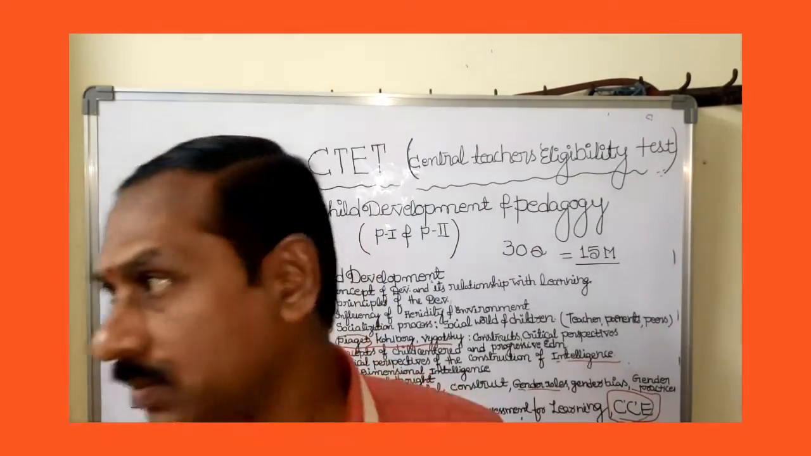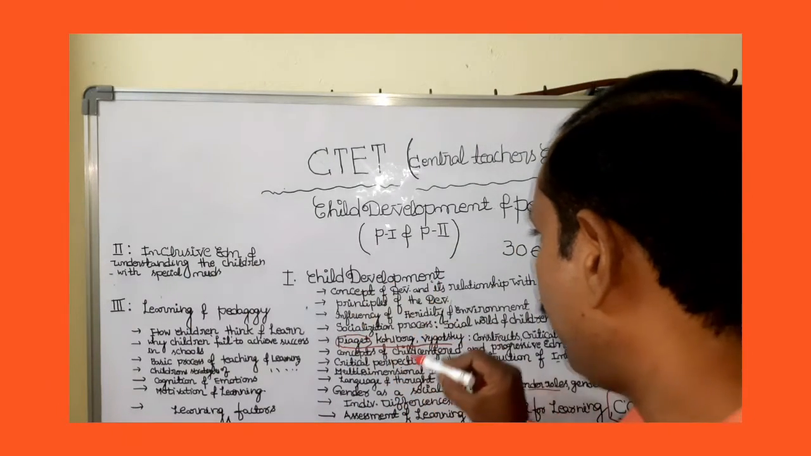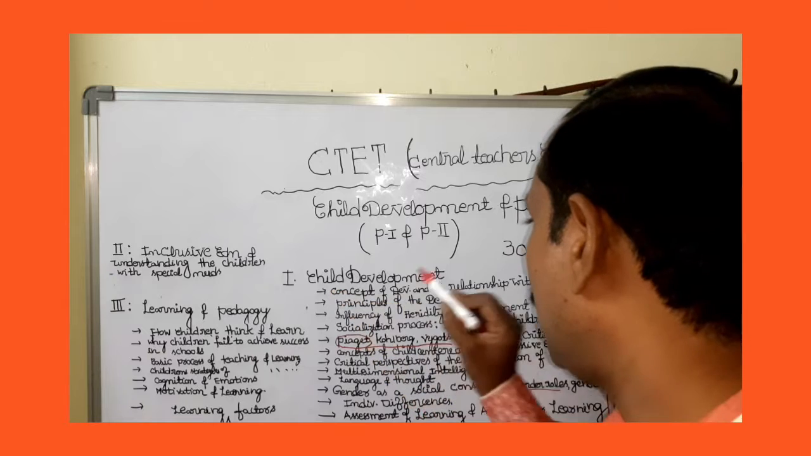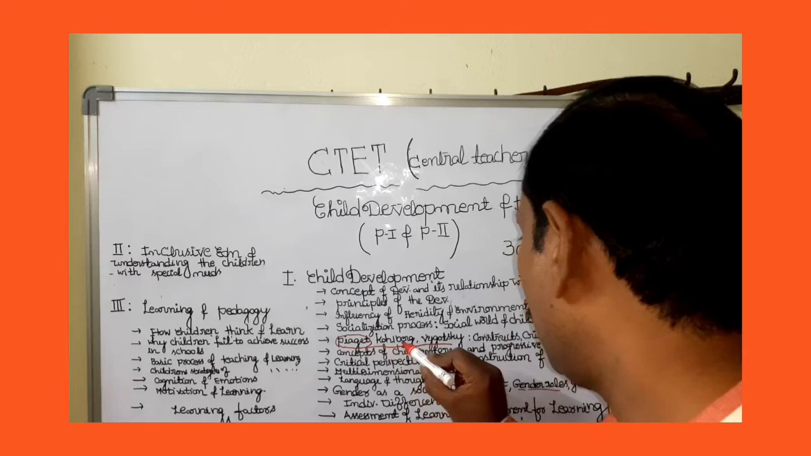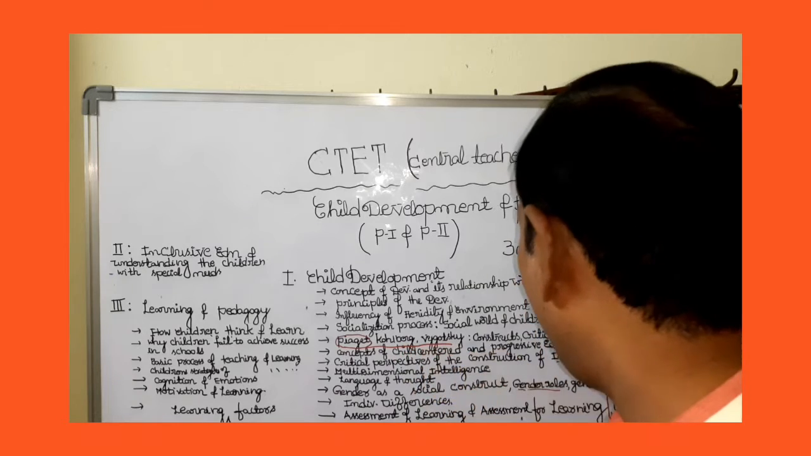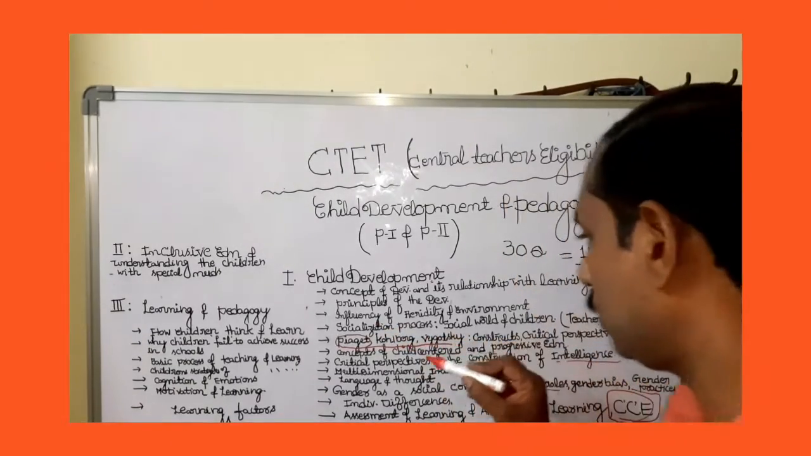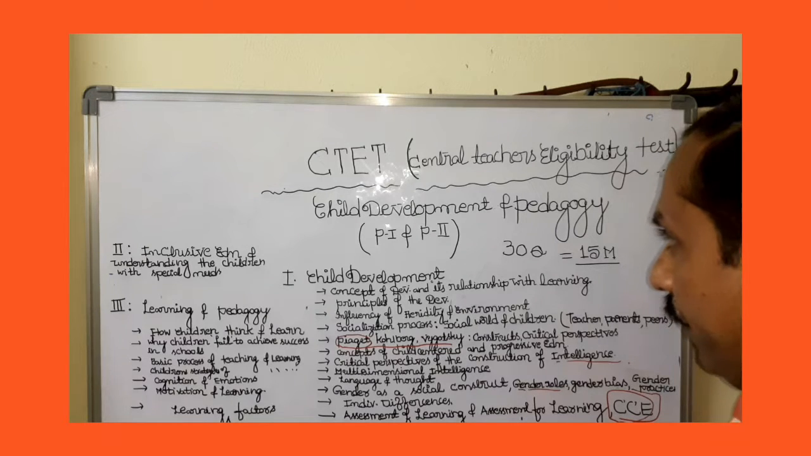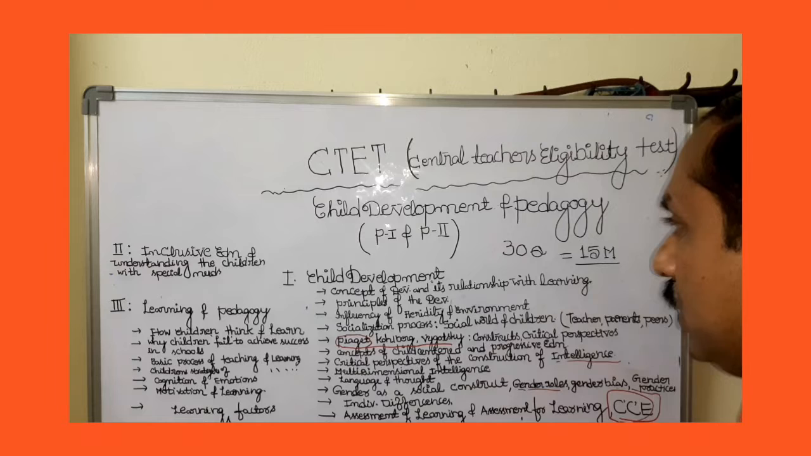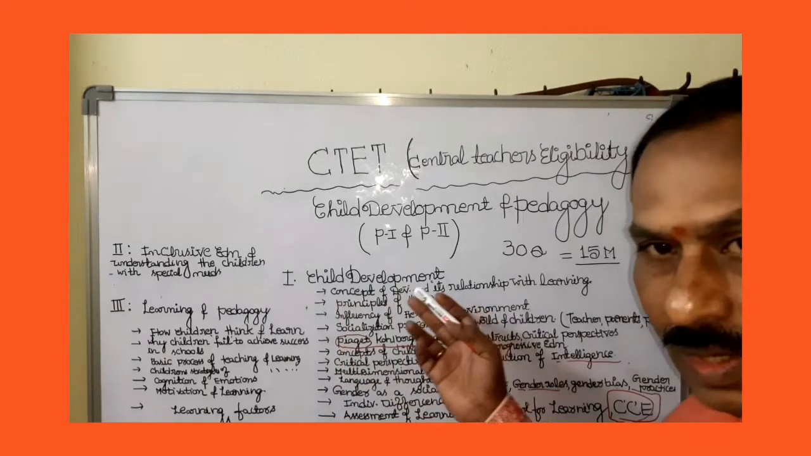If you go through all these topics, these are very, very important topics: child development areas, Piaget's theory of cognitive development, Kohlberg's theory of moral development, Vygotsky's theory, and constructivist and critical topics. Those are also very, very important. That's why you have to concentrate on these topics very effectively. From the next class onwards, we will discuss them topic by topic.